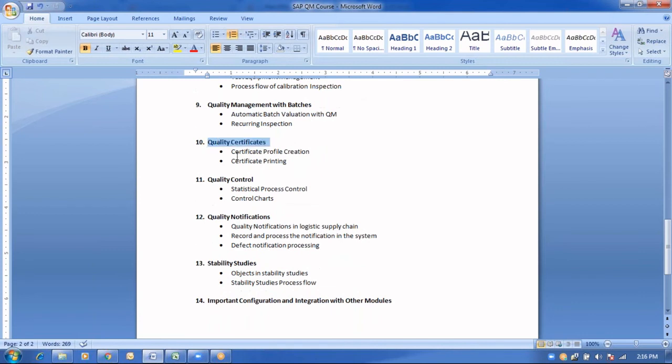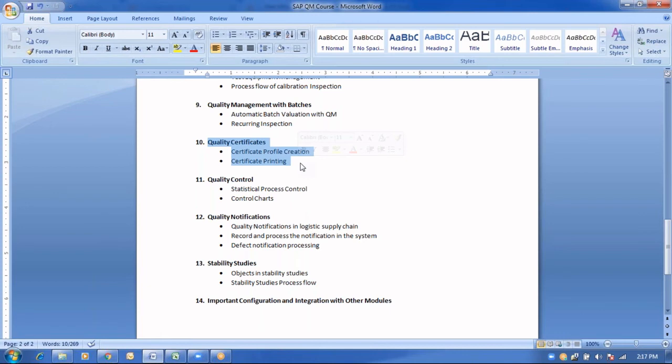Now, one more interesting chapter would be the quality certificate. I think everyone has heard about the concept called certificate of analysis. For example, we are manufacturing a particular product, and we are selling it in the market using market companies as an intermediary.